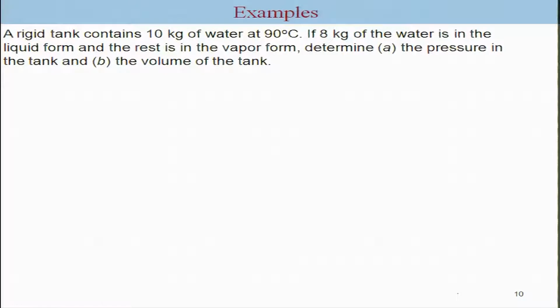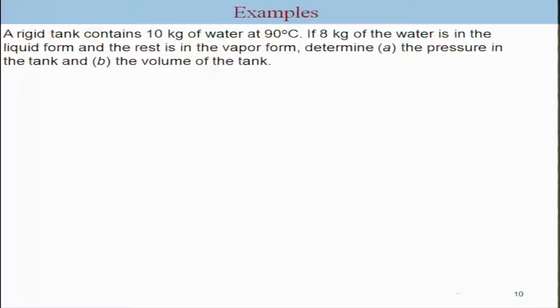Let me make use of this understanding to do a simple example. A rigid tank contains 10 kg of water at 90 degrees Celsius. If 8 kg of water is in the liquid form and the rest is in the vapor form, determine the pressure in the tank and the volume of the tank. So, we have the information that it is at 90 degrees Celsius and the total mass is 10 kg, and 8 kg is in the liquid form. That means the mass of the vapor is 2 kg. So, x is 2 kg by 10 kg, which is 0.2.